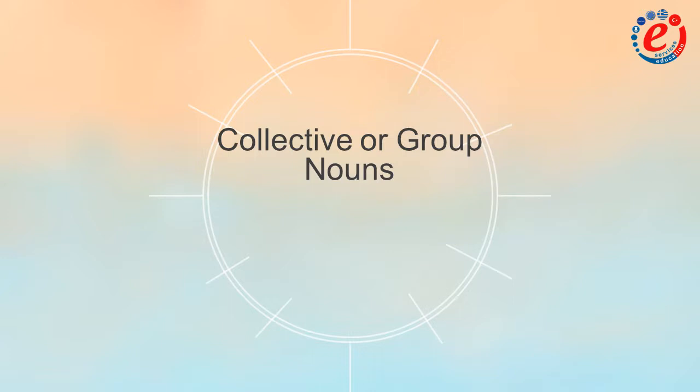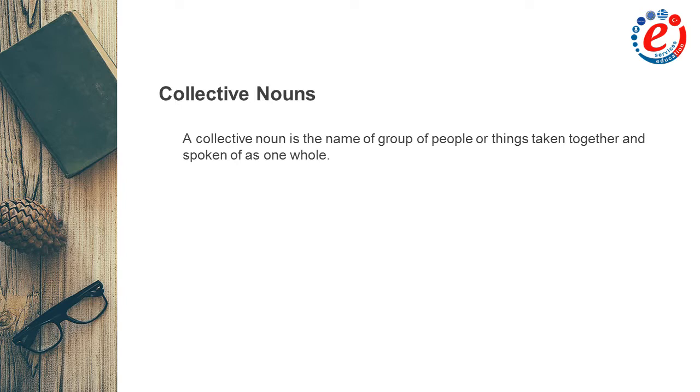Here, let's find out some general rules. Let's start first with collective or group nouns. So, let's find out what a collective noun is. A collective noun is the name of a group of multiple people, animals, or things taken together and spoken of as a whole. They usually function as singular nouns in a sentence, but they are occasionally used in a plural manner. In this case, we have to take into account the pronoun and verb agreement.